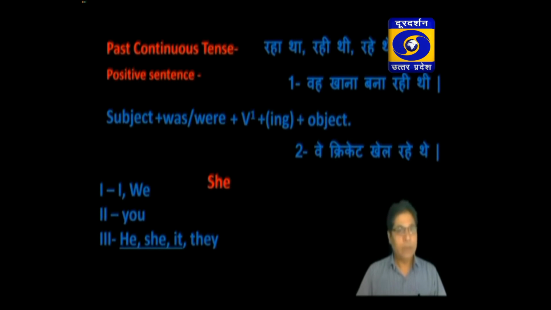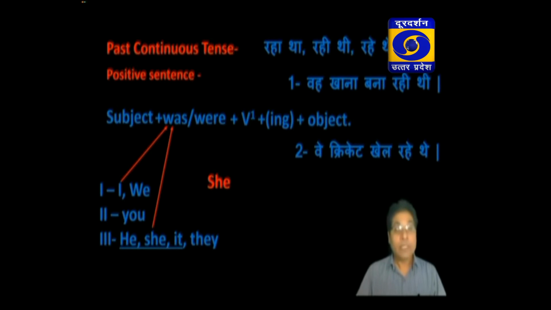I, we come within the first person, you comes within the second person, and he, she, it, and they come within the third person. If the subject is I, or he, she, it, then you have to use was as a helping verb. Otherwise, you have to use were as a helping verb.